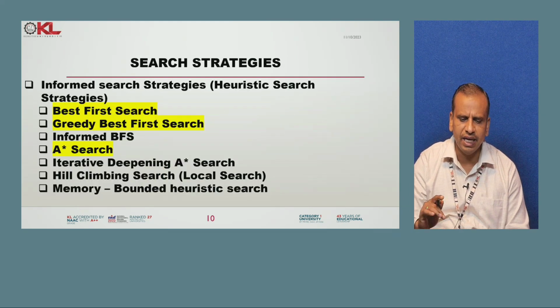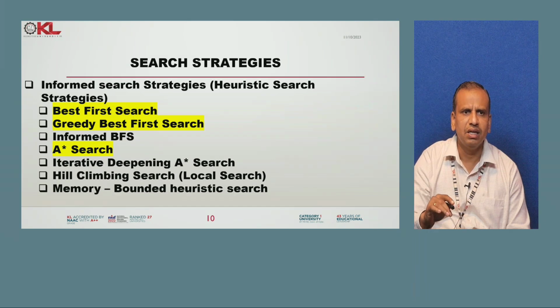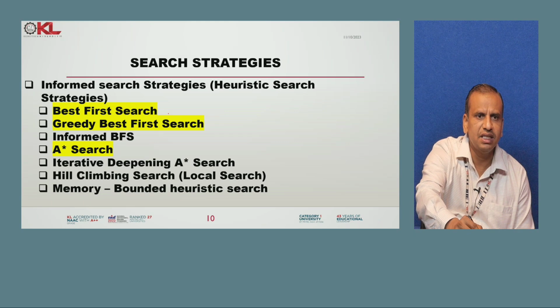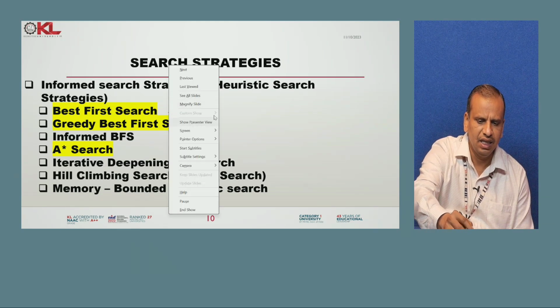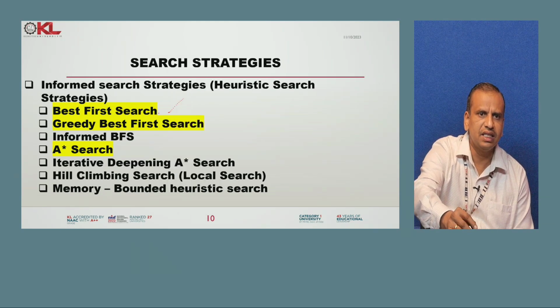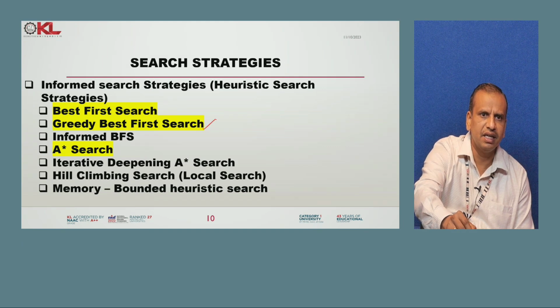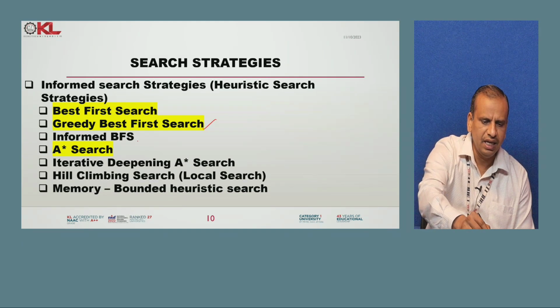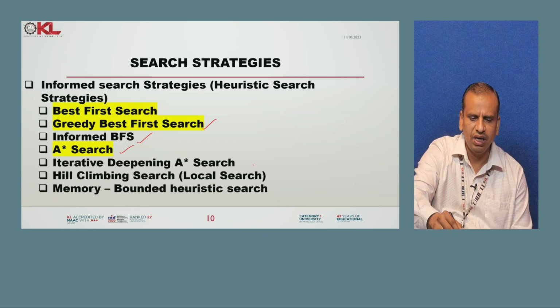Whereas in the second category, informed search, here there are best first search and then greedy search, an introduction to BFS, the A star algorithm and its variants, and hill climbing.